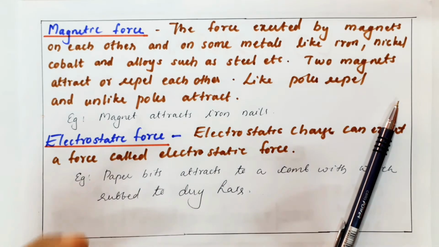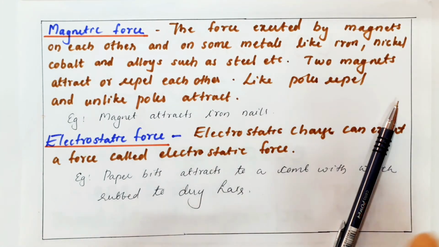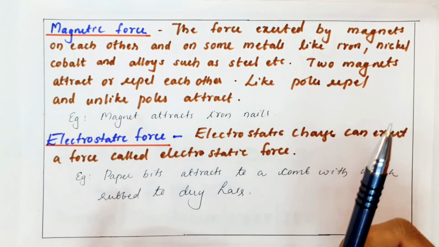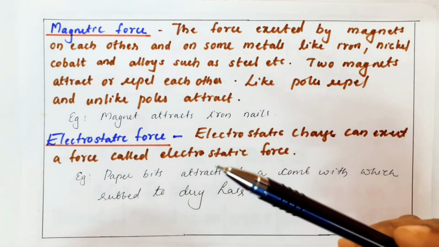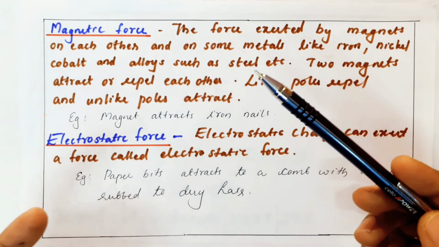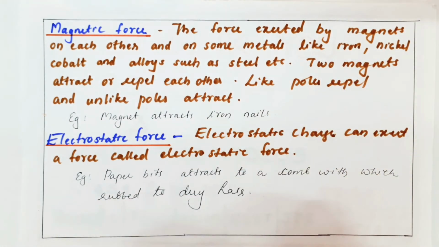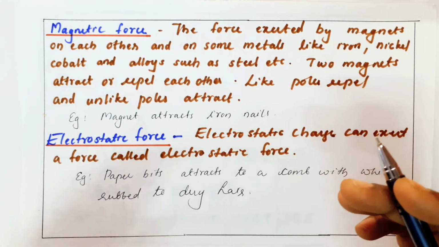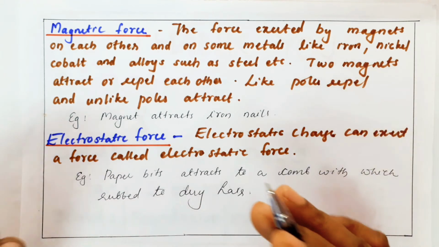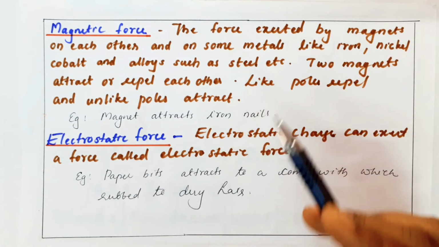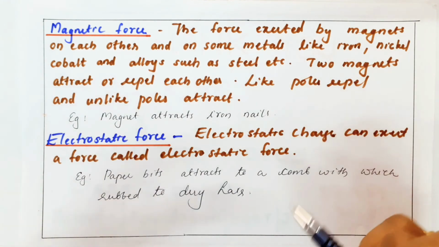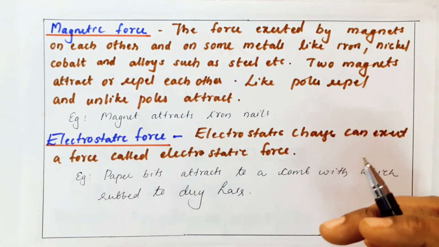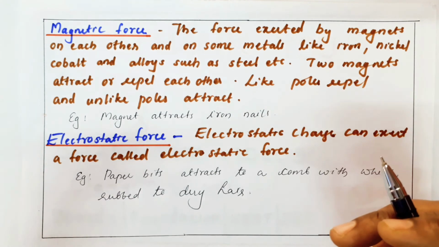Next is magnetic force, the force exerted by magnets on each other. Have you seen a magnet? A magnet has a north pole and a south pole. If you take a magnet and move it near iron nails, these iron nails get attracted towards your magnet. So magnetic force is the force exerted due to a magnet, or a magnet with some magnetic materials like iron, nickel, cobalt, and alloys like steel. They show some attraction towards a magnet. So it is due to magnetic force.